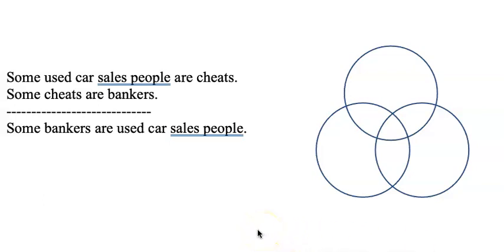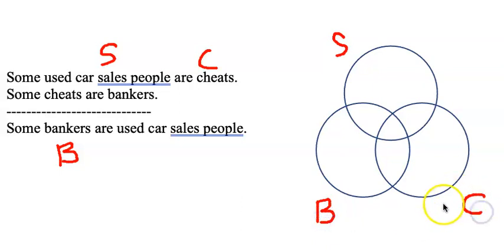Okay, here's another argument. So this argument uses all some premises and some conclusion. So let's look at our terms. We've got salespeople, cheaters, and bankers. Okay, so S, B, C. So here's the set of all people that are cheaters. Here's the set of all people who are bankers. Here's the set of all people who are used car salespeople. Okay, the set of all things.